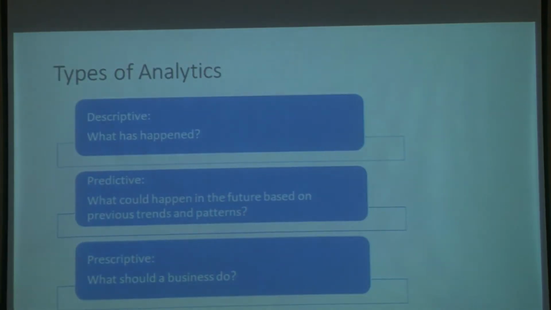Okay, so coming to analytics, what is the kind of analytics that we can carry out? There are three kinds of analytics. One is descriptive, then we have predictive, and then we have prescriptive. So descriptive analytics focuses on what happened, predictive is talking about what can happen in the future, and prescriptive, as you can see, is trying to talk about what should really happen.